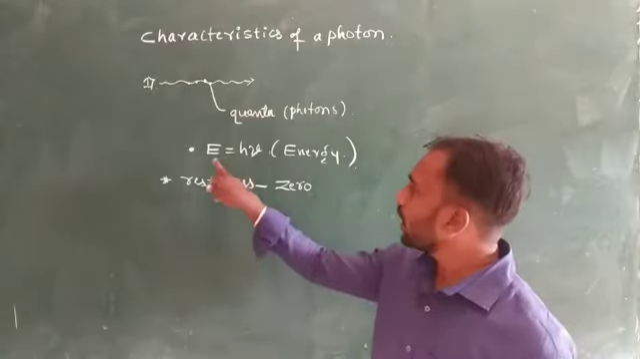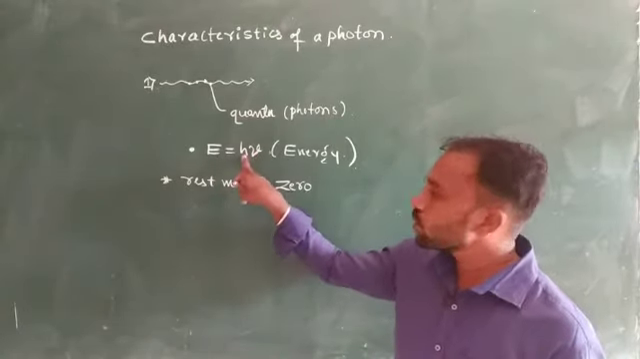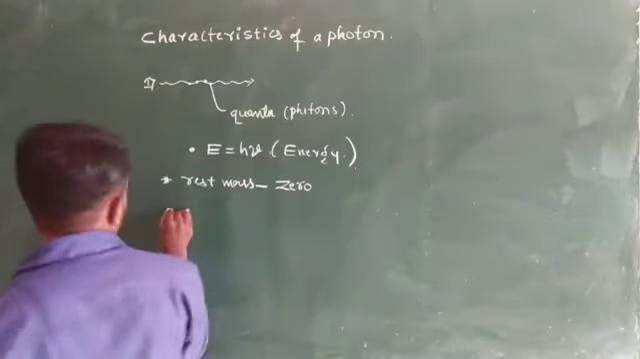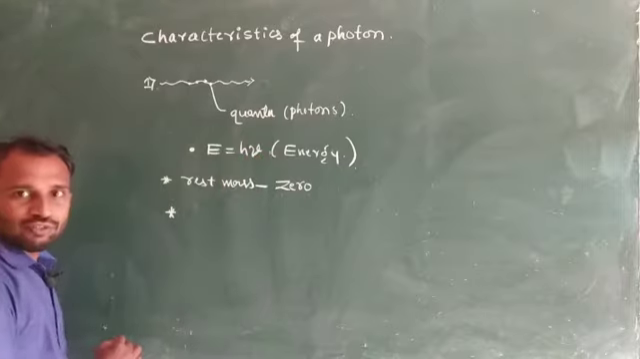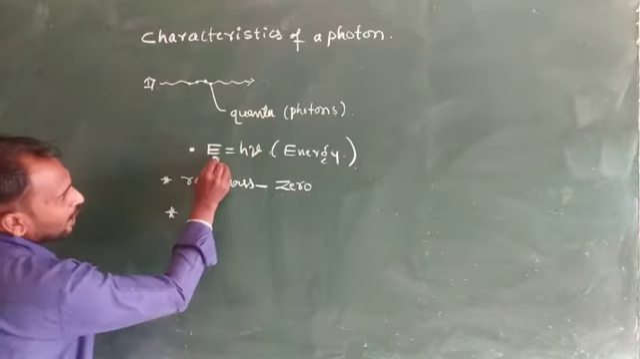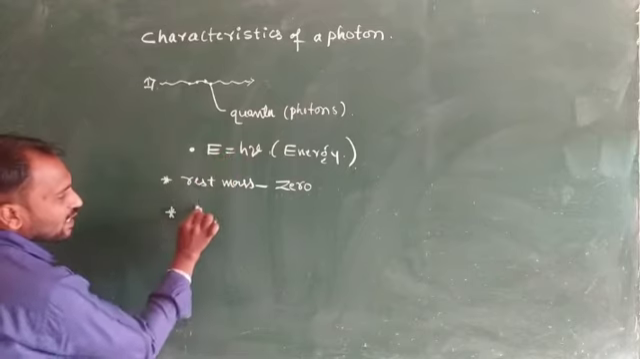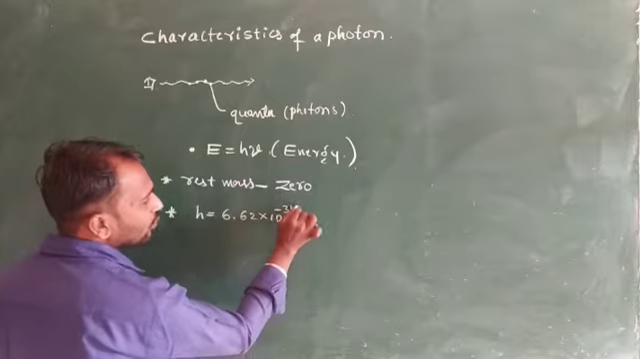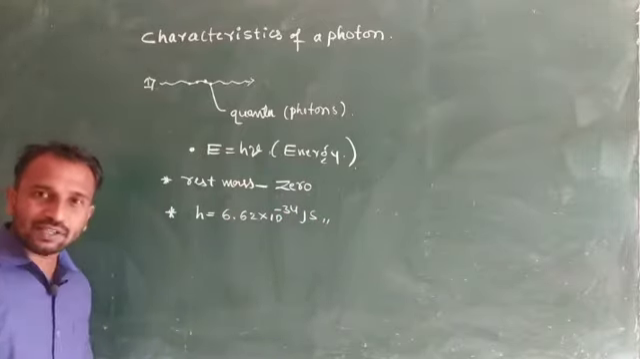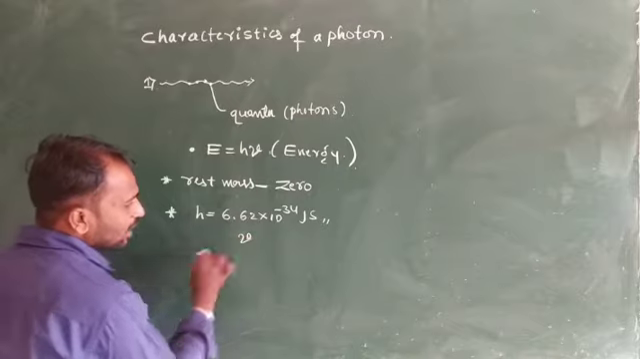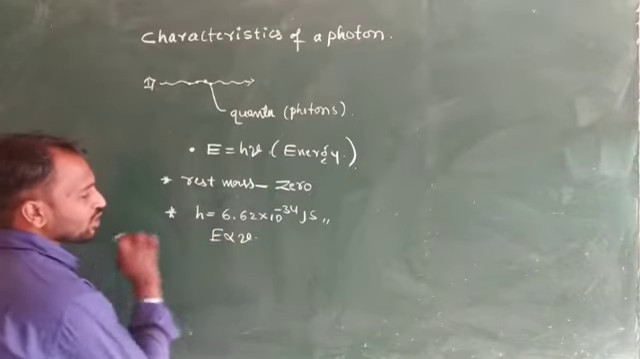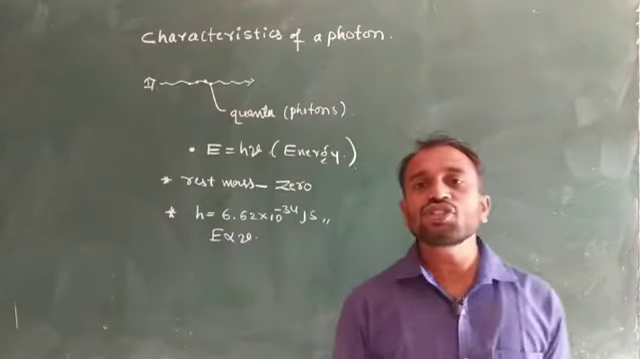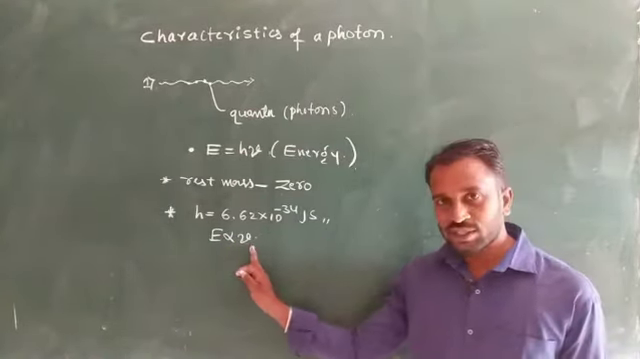We already know that energy E is equal to h nu, where h is the Planck constant and nu is the frequency. So this energy mainly depends upon frequency. Why? Because the h value is a constant, 6.62 into 10 power minus 34 joule second. But the nu value changes, so the energy also changes. So the energy of photons depends upon frequency. It means energy is directly proportional to the frequency.